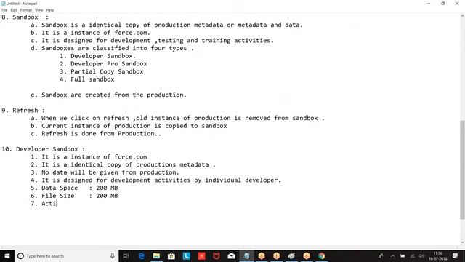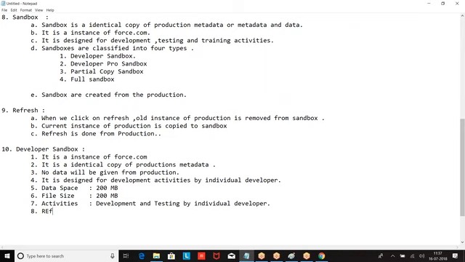Activities: development and testing by an individual developer.